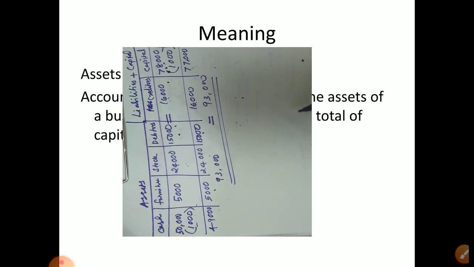So it should tally. If it is not tallying, your treatment or somewhere you did mistake. Okay, so this way we have to make accounting equation. So this is the first thing actually we have to study. But only in this chapter this is there. This is having no effect or nothing to do with this afterwards.